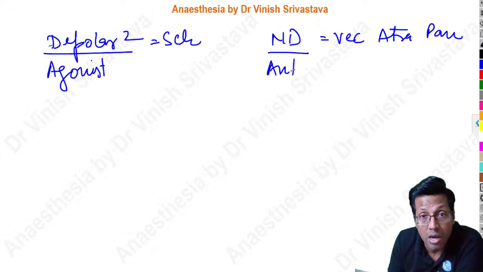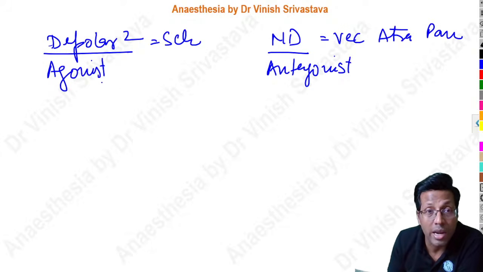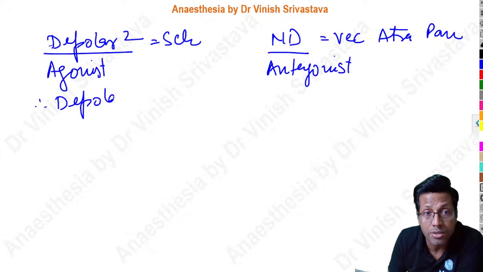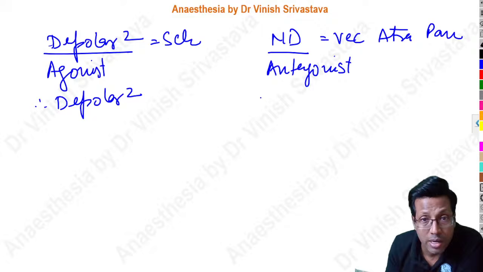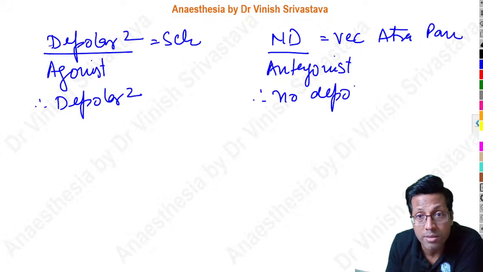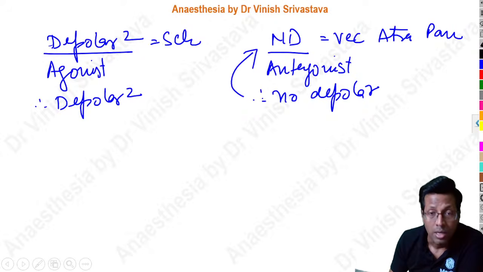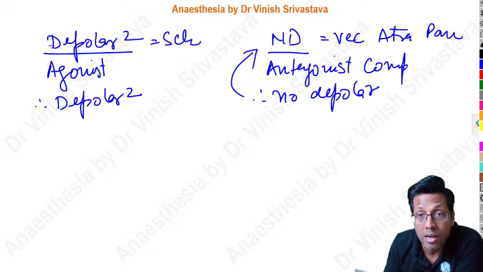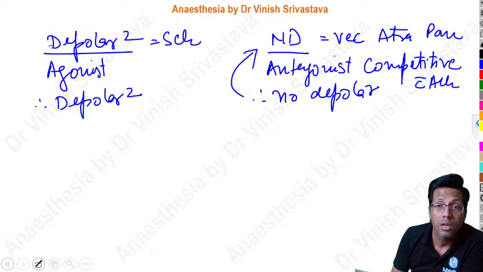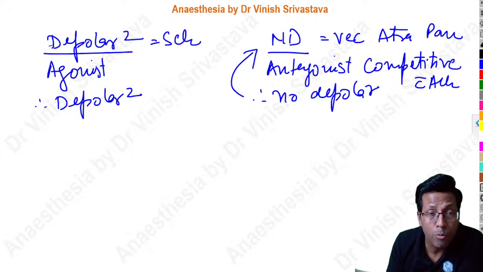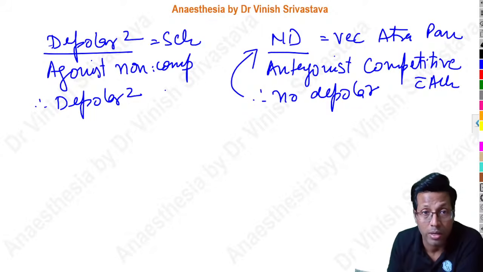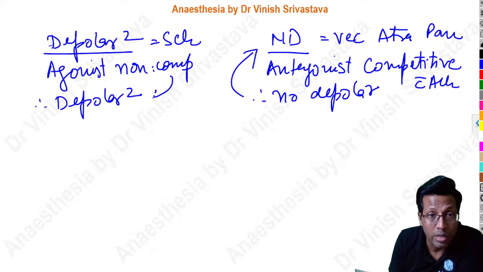Depolarizing means they undergo depolarization because they are agonists at the receptor. These drugs are antagonists at the receptor. Because they are agonists at the receptor, the depolarizing drugs work like acetylcholine and therefore they undergo depolarization. These drugs work as antagonists at the receptor, therefore they undergo no depolarization. Because they don't undergo depolarization, that is exactly why they are called non-depolarizing. The reason is that these are competitive antagonists at the receptor. They compete with acetylcholine. On the other hand, depolarizing agents are non-competitive to acetylcholine. That is why they work like acetylcholine.